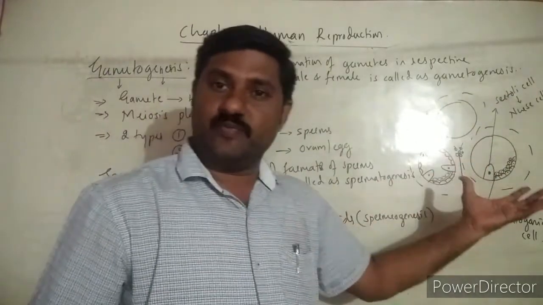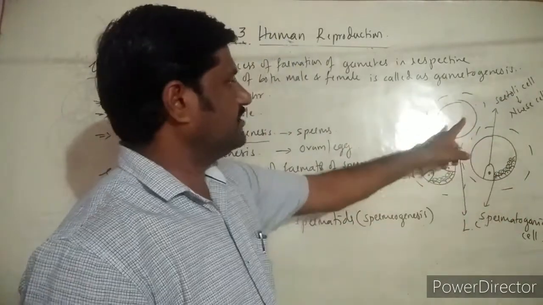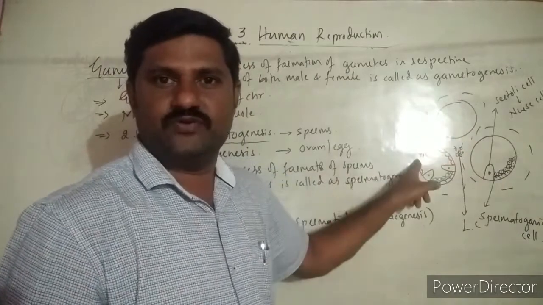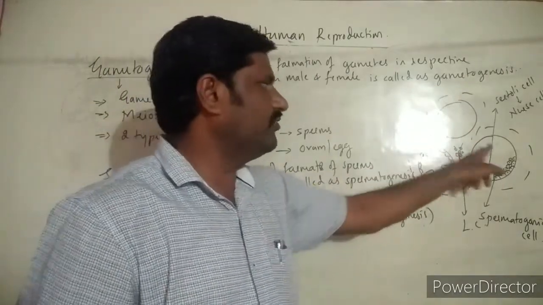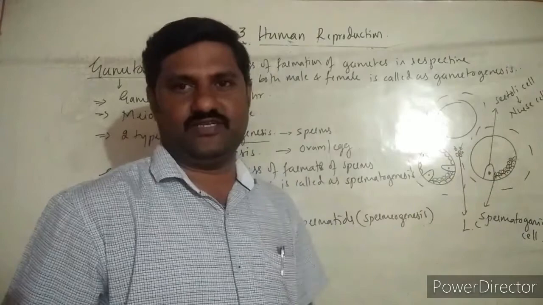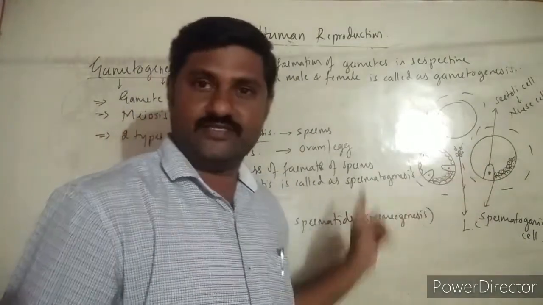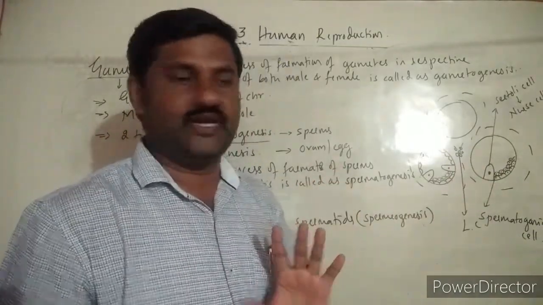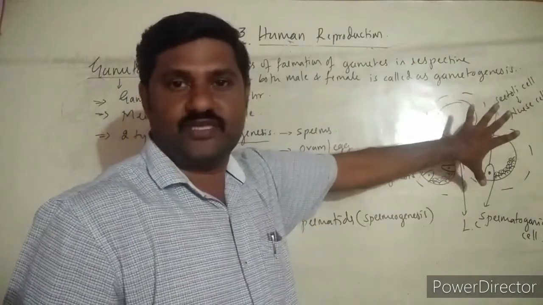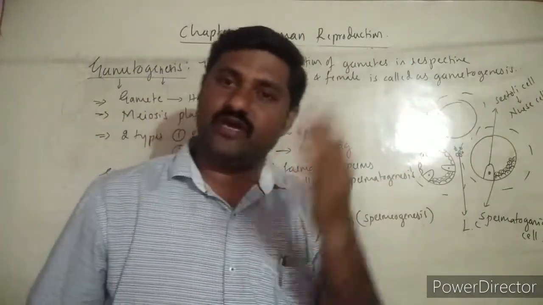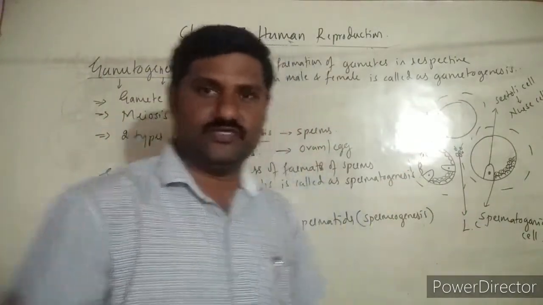So where does spermatogenesis take place? Inside the seminiferous tubule. How does it take place? I am going to explain over here separately. I am not showing the same thing in the diagram. In the diagram I have already shown in the last videos, right?